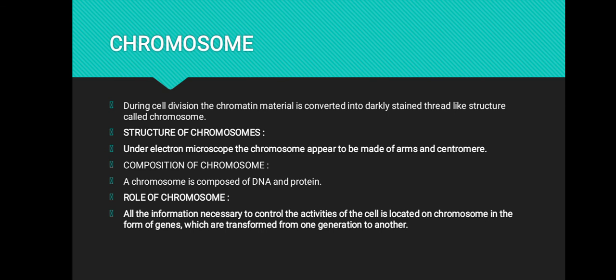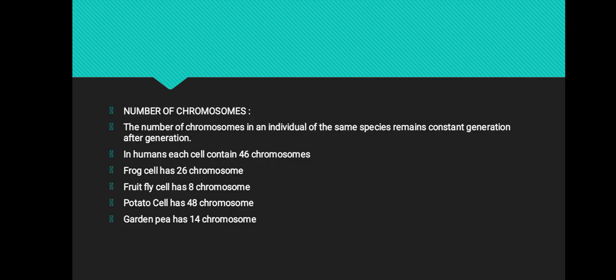It means that if genes are transferred, the genetic information that is stored in the form of genes is also transferred from one generation to another generation. So we can say that chromosomes are responsible for the transfer of genetic material from one cell to another, from one generation to another. At the last, we discuss about the number of chromosomes.